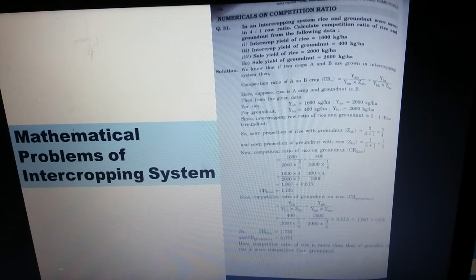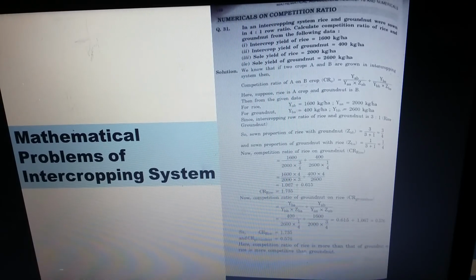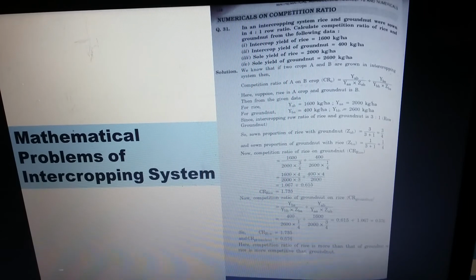Competition ratio of groundnut on rice is YBA by YBB into ZBA divided by YAB by YAA into ZAB. That means 400 divided by 2600 into 1/4 divided by 1600 by 2000 into 3/4.